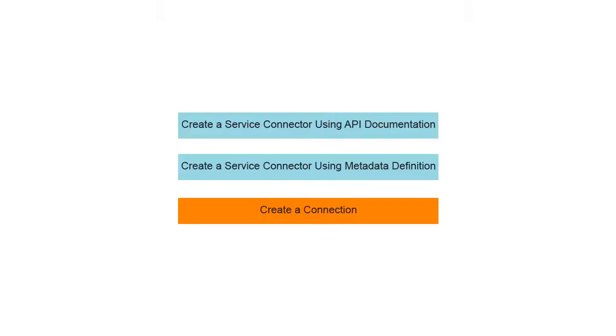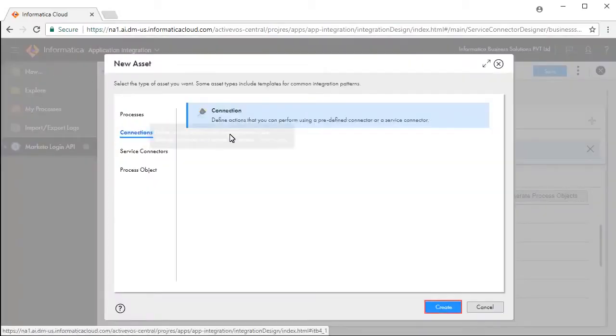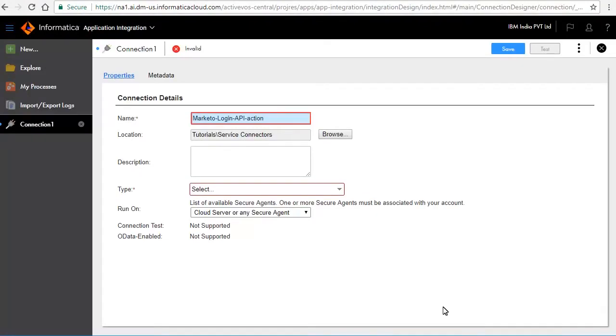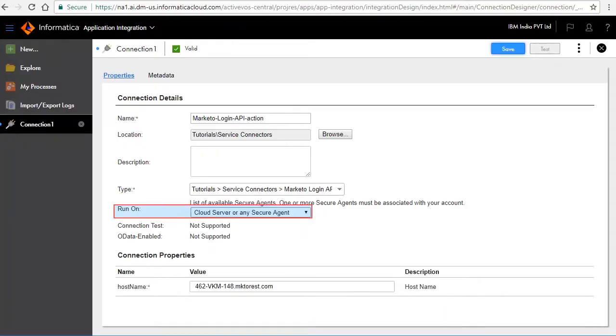We will now build a connection on top of the Marketo Login service connector we just created. Click New and Connections. Enter Marketo Login API action as the connection name. Select the service type from the folders. Select where we want to run the connection and enter the host name. Save and publish the connection.